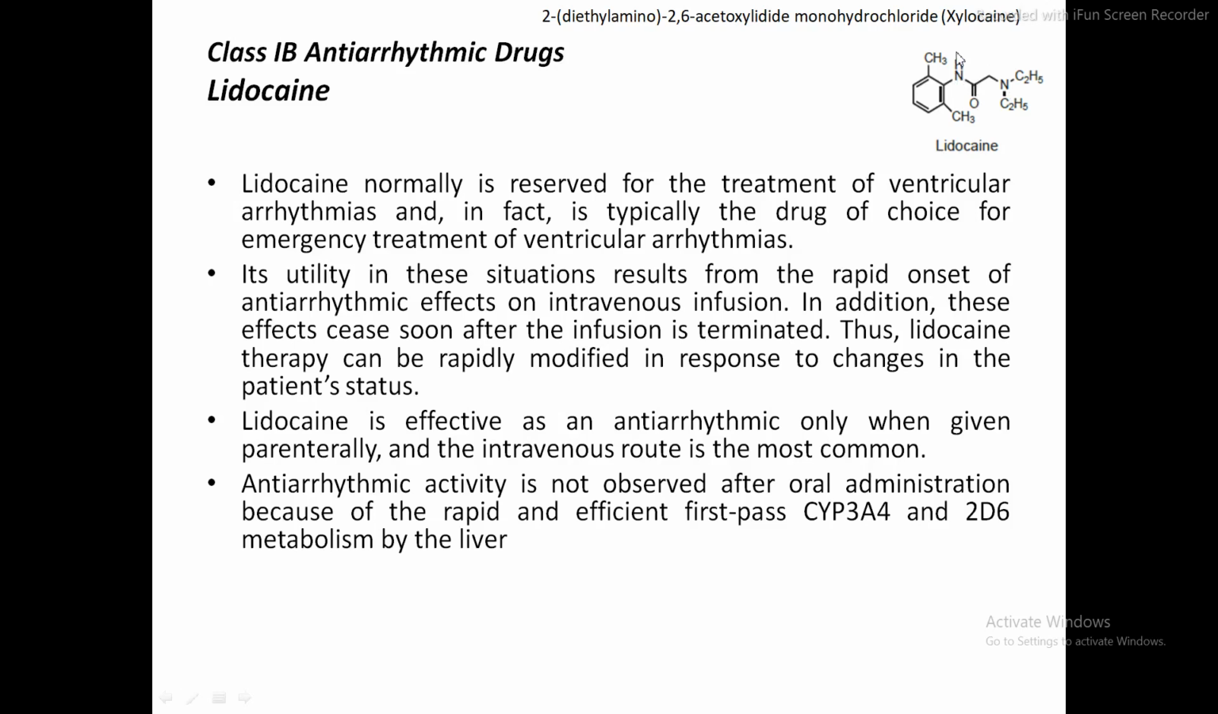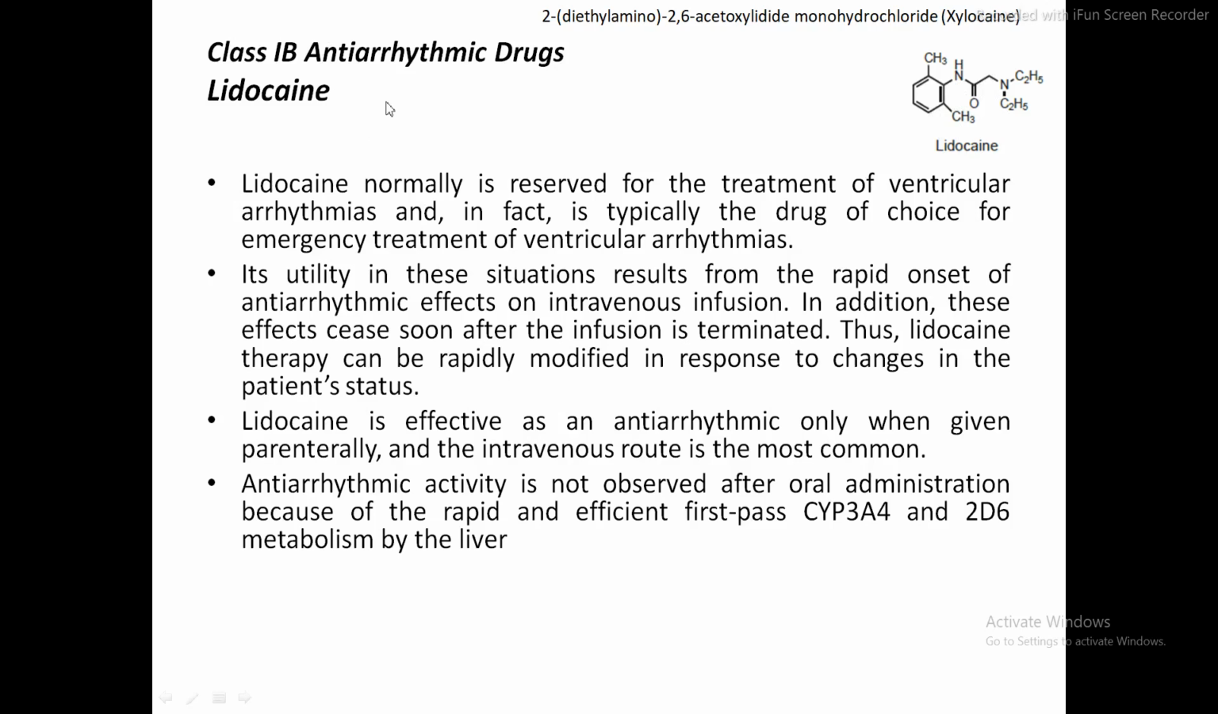Again, this lidocaine contains an amide functional group. No, it's not a benzamide functional group, because if the carbonyl group is attached to the phenyl ring, then it becomes the amide functional group, and at that time we can call it a benzamide or something. So here there is another functional group. Okay, we will check it out.